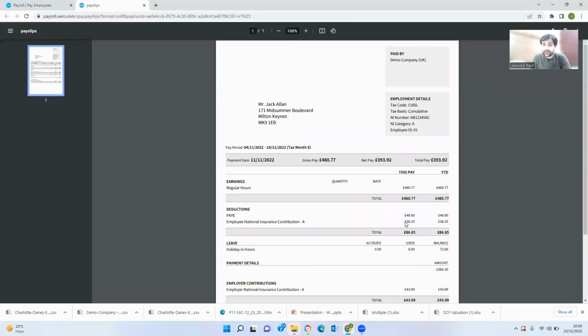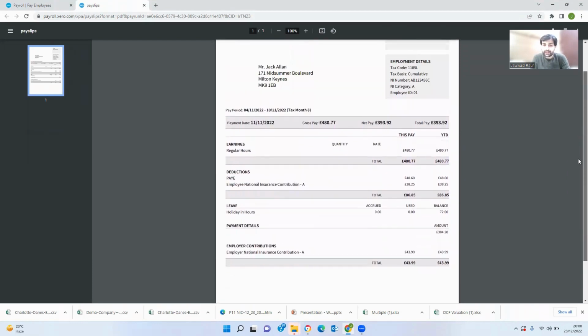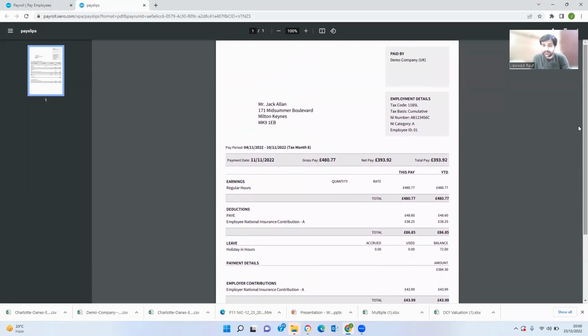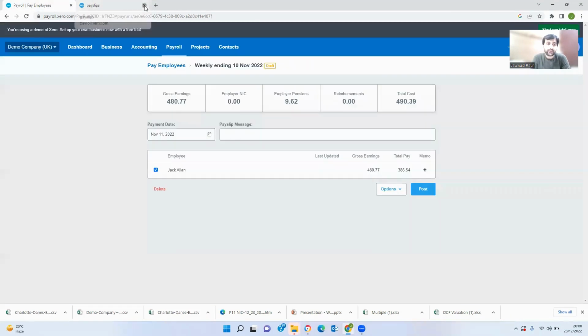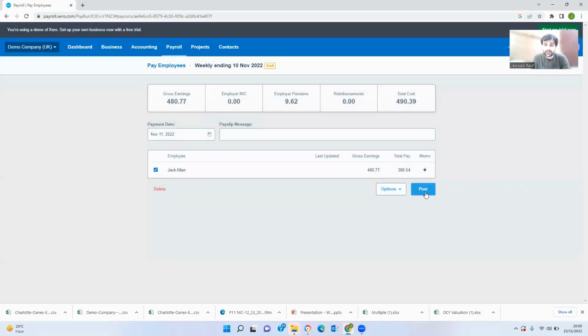Let's assume we want to see the pay slip. This will create a pay slip. We have not added a logo of a company, otherwise there would have been a logo as well. So now this is a pay slip with all the details for Mr. Jack Allen, right? In the same manner, you can utilize all these options available here as per the need. And obviously if you want to add a memo, you can add a memo as well, which will appear on the pay slip of the employee as well.